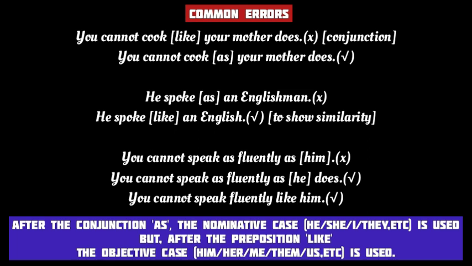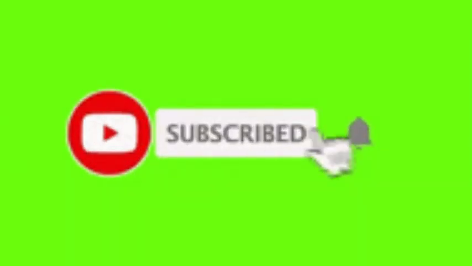So remember, after the conjunction as, the nominative case he, she, I, they, etc. should be used. But after the preposition like, the objective case him, her, me, them, us, etc. should be used. That's the end of today's class.